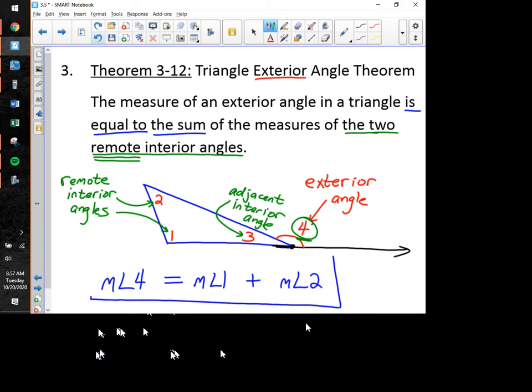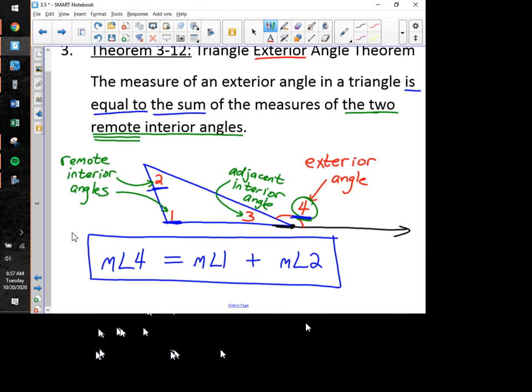And that, everybody, let me go ahead and box that up. That is the triangle exterior angle theorem. The measure of angle 4 outside the triangle is equal to the sum of the 2 interior angles that are farthest away from it.